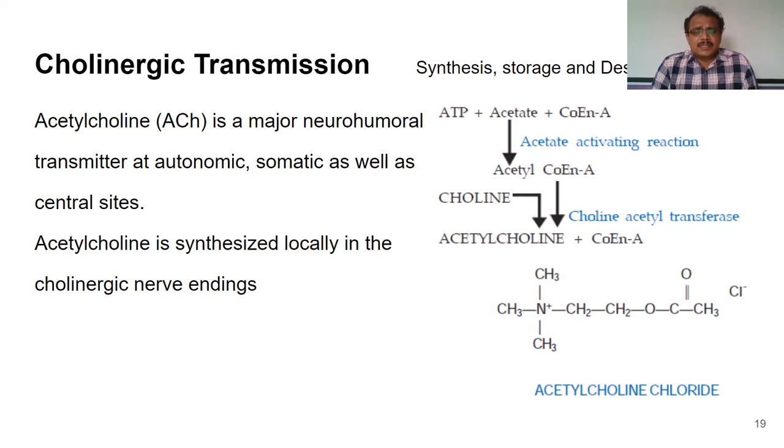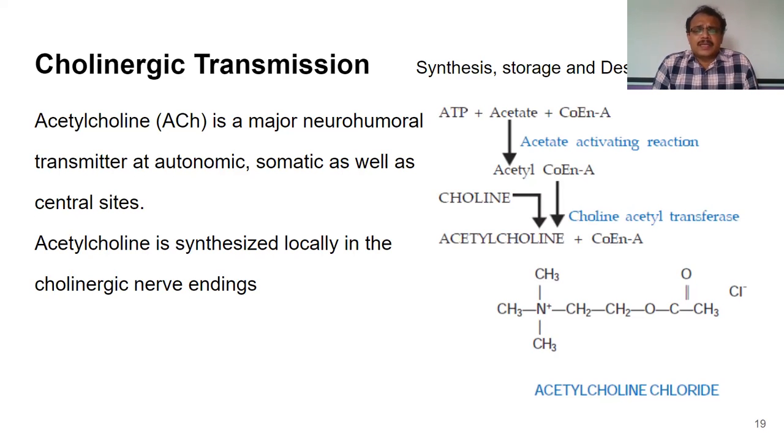We'll study how acetylcholine is synthesized, how it is stored, and how it is released. Generally, acetylcholine is synthesized locally in the cholinergic nerve endings, either in preganglionic parasympathetic, postganglionic parasympathetic, or preganglionic sympathetic neurons.